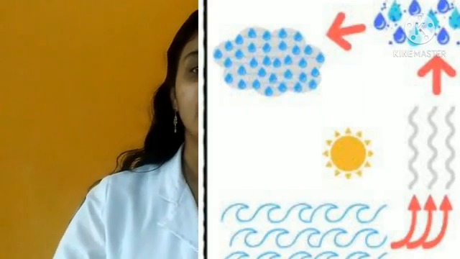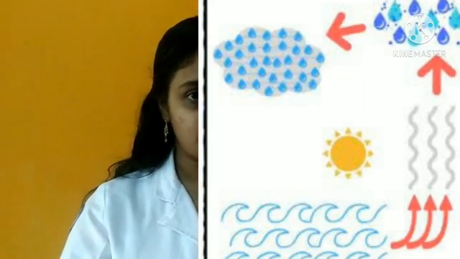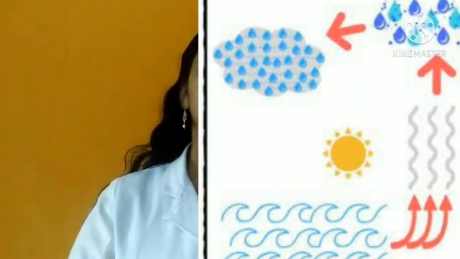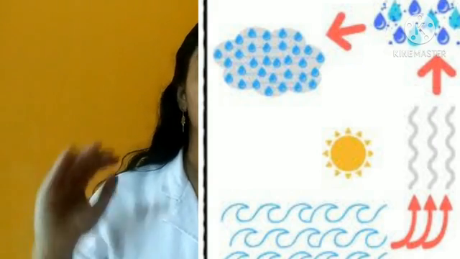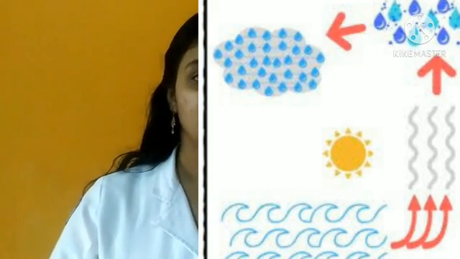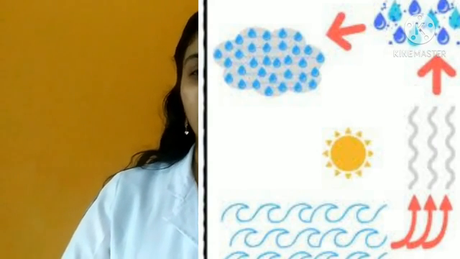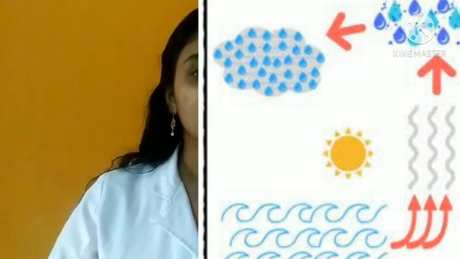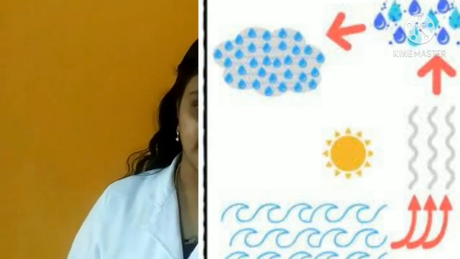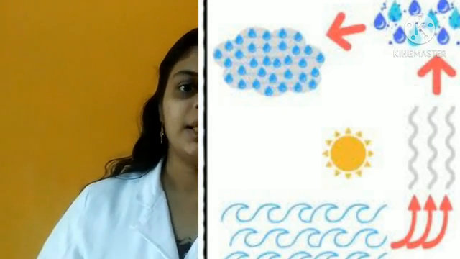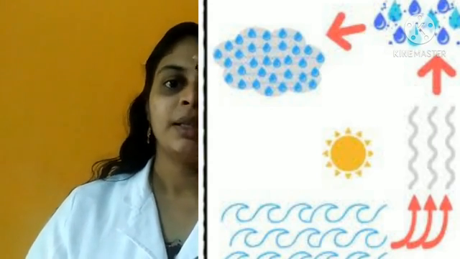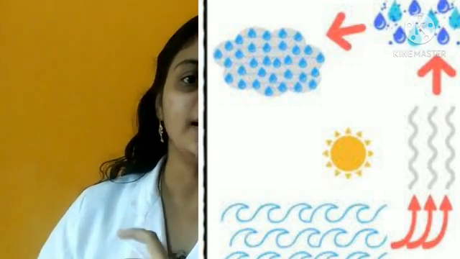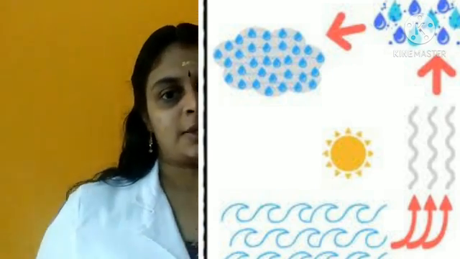When we go to a higher region, the Earth's atmosphere gets cooler and cooler. As air moves up, it gets cooler and cooler. At sufficient height, the water vapor present in the air becomes so cool and is converted back to water drops by condensation. This tiny drop of water is called a water droplet. These water droplets float in the sky and appear as clouds.